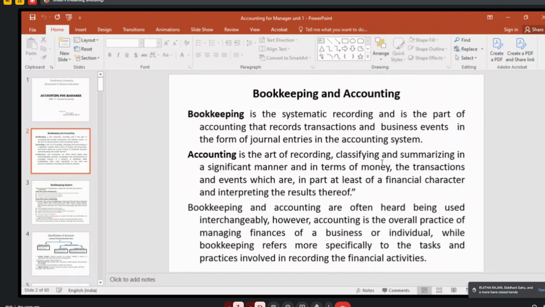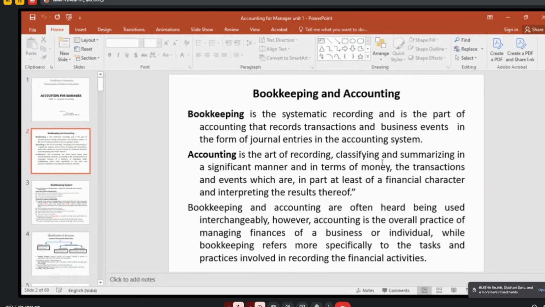Then all these things you are recording in terms of money or money's worth, right? In a significant manner. That means you have to record systematically. You have to follow the accounting principles. All these things you have to follow. Then the transactions and the events, why we are preparing, is for the purpose of knowing the result, by preparing final accounts.